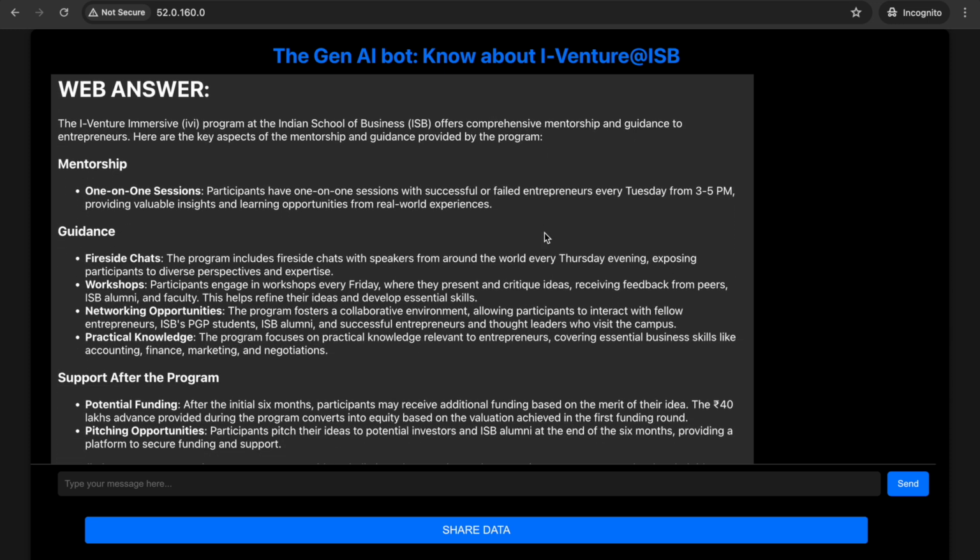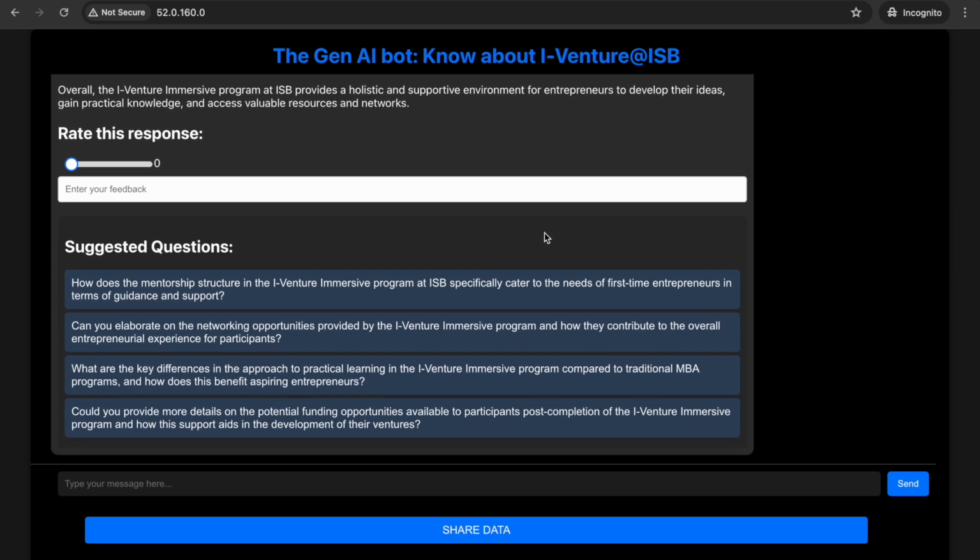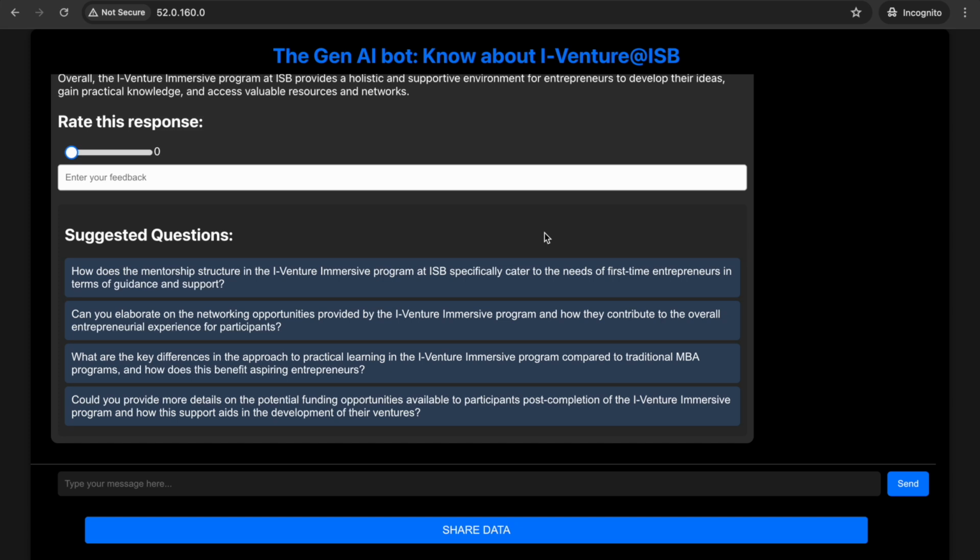Again, we got a very quick answer here, and quite a detailed and well formatted structured answer. You can rate the response on a scale of 1 to 5, or you can enter a subjective feedback if you want. So this is how this application works, and this entire application has been built by the team at AI Gurukul.